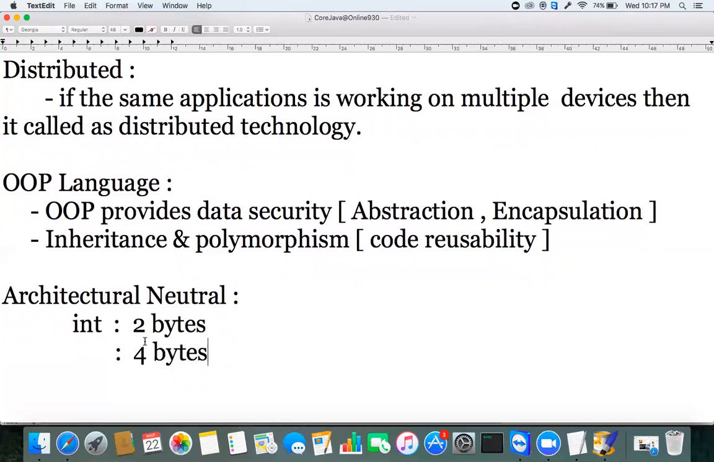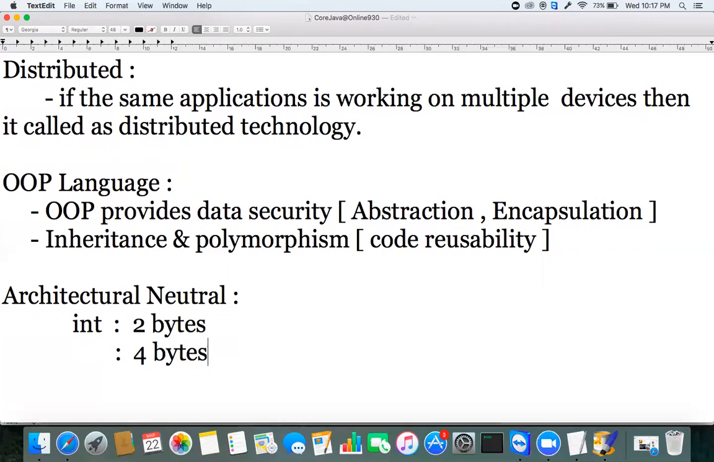Some operating systems will take 2 bytes, some will take 4 bytes. That's why the majority of developers will consider only 2 bytes. They will not consider the 4 bytes. This is the problem the C programming language has. But in case of the Java programming language, we don't have that issue. The sizes are fixed in all operating systems. If it is an int, 4 bytes will be allocated. If it is a float, 4 bytes will be allocated. If it is a short, 2 bytes will be allocated. So there are fixed sizes in Java.